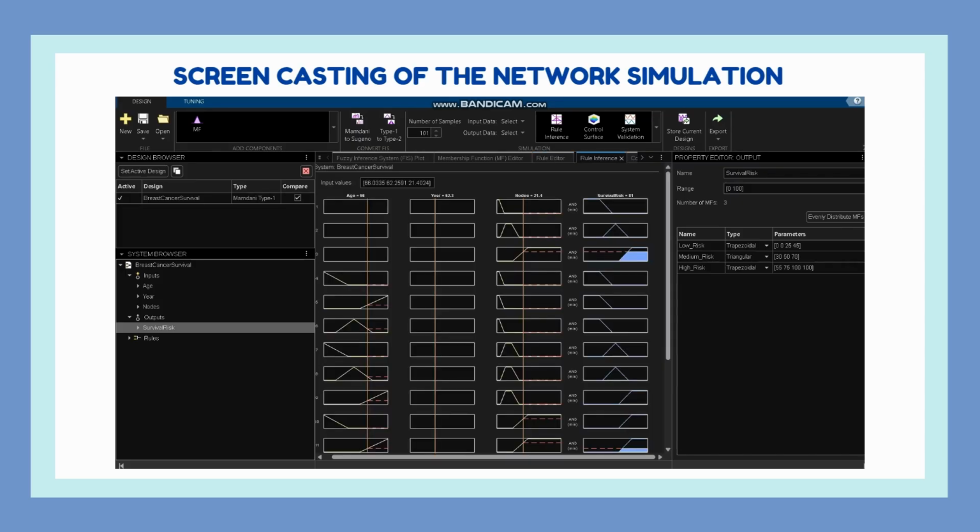So this is the rule inference page where I will move the slider of the age. Let's say I move it to 50.5, and the year of operation, maybe 1964. The nodes of the cancer is very large, maybe 50, and the survival risk is 82.3. And if the age is very old, the year of operation is 58, and the nodes are high, the survival risk is very low, which is at 61.4.